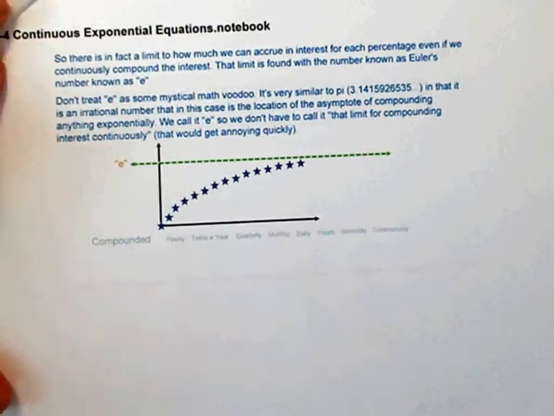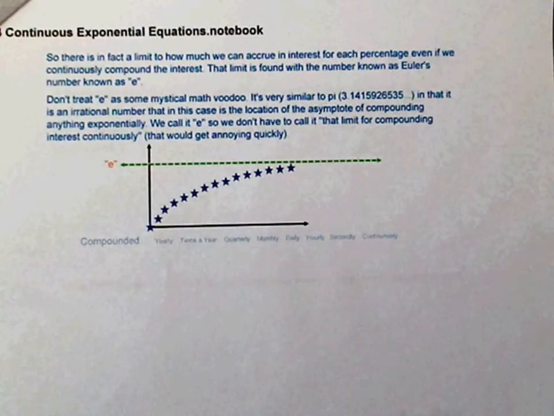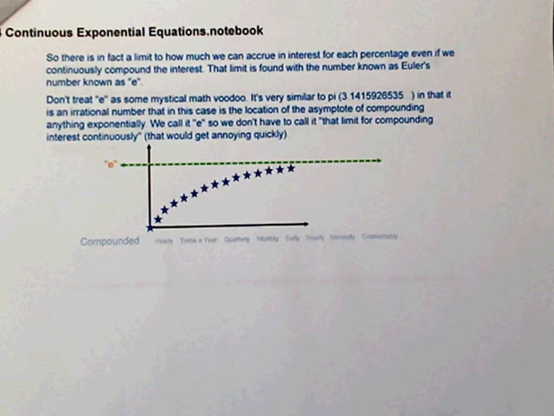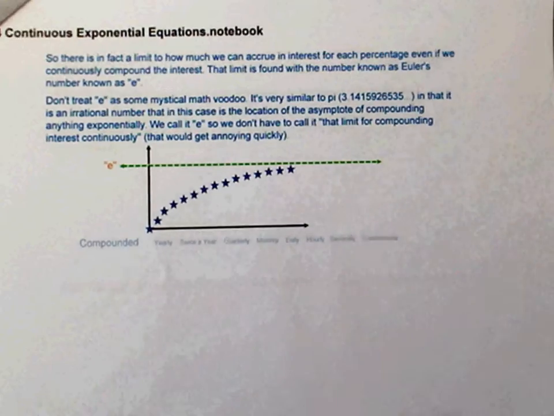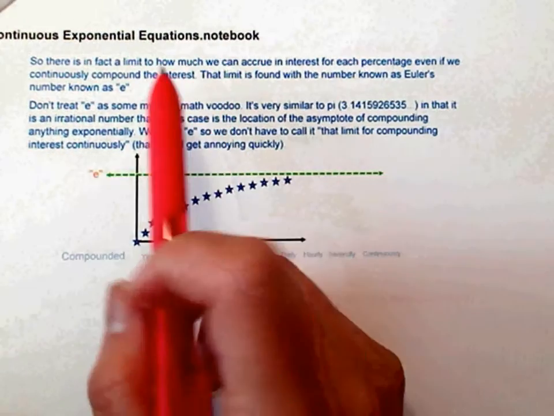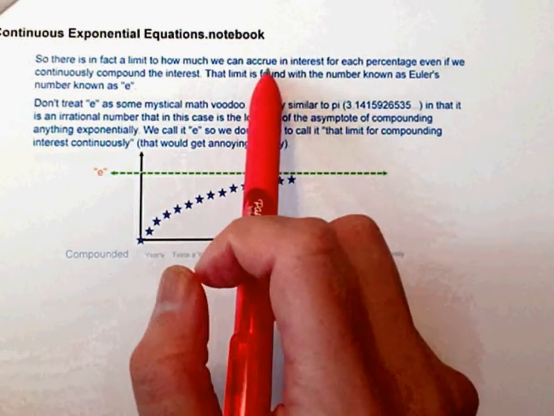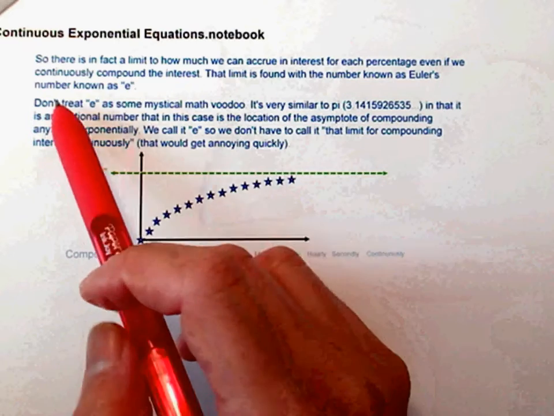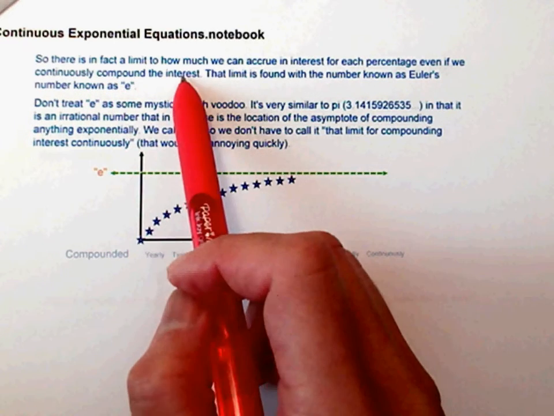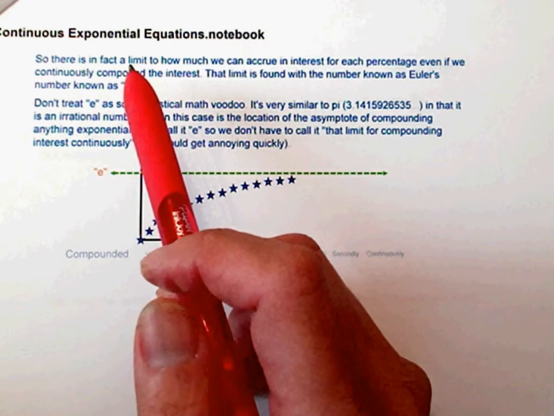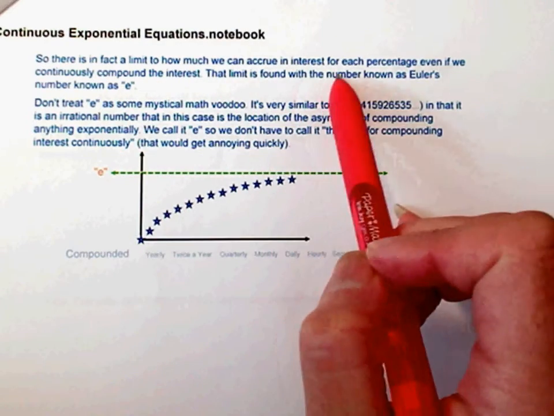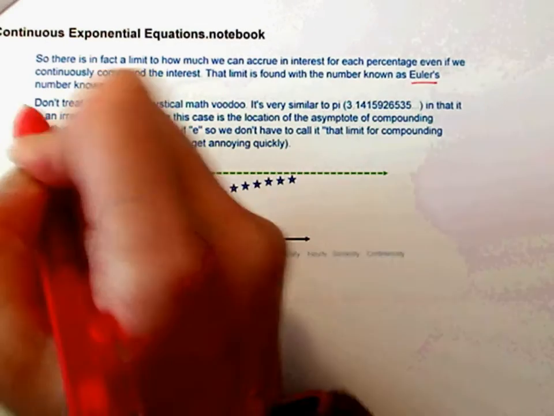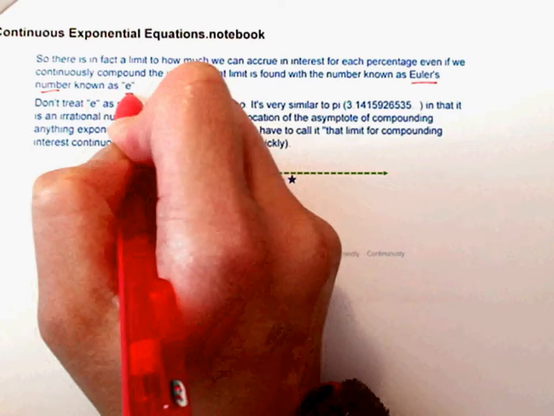So let's take a look at what that is. Oh, that looks kind of blurry to me. Let me go back and reread this. Refocus real quick. All right, that's as best as I can do it. Sorry, guys. So there's in fact a limit to how much we can accrue interest for each percentage, even if we can continuously compound the interest. So you don't want to keep going half a second, millisecond, and all that. That limit is found with a number known as Euler's number, and that number is the number E.